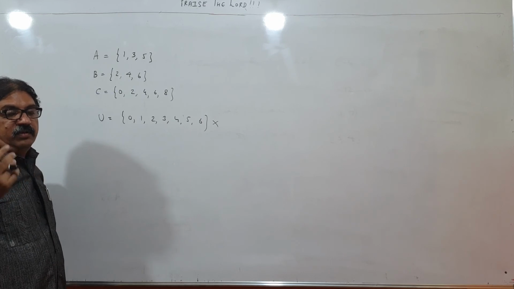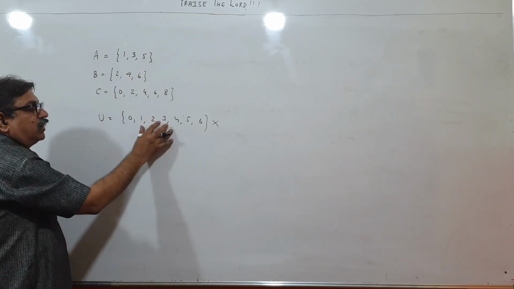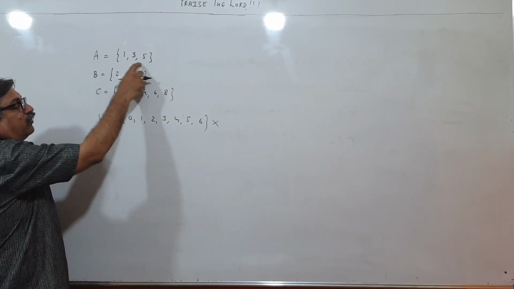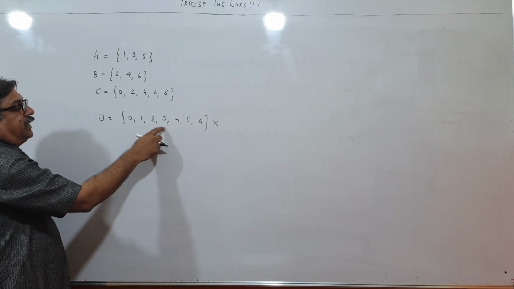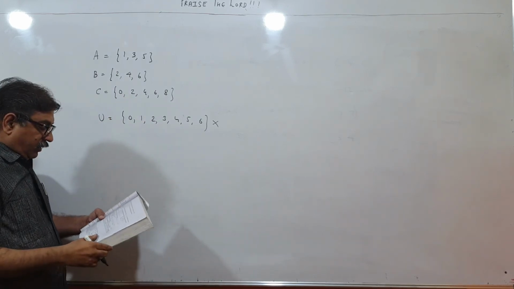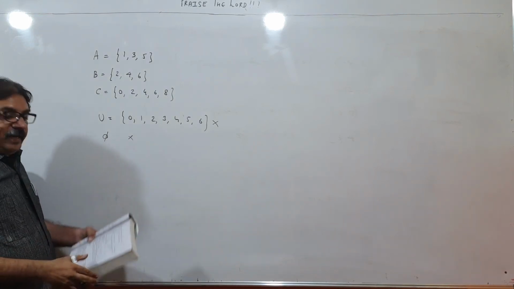Universal set is superset of all the sets. All elements of A, B, C should come over here. This can be universal set for A because all elements of A are here. It can be for B also, but it cannot be for C. Then null set? Not at all, because this does not contain any element.